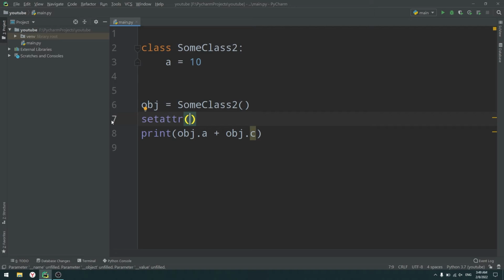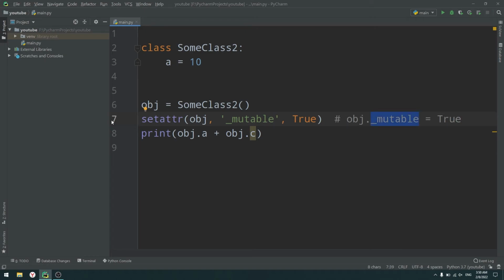However, let's imagine that some class, or some class 2 in our case, is an immutable object. What some people are trying to do is use setattr on the object, then use something like mutable and set it as true. You should never do that as well. Why? Because Python, once again, allows you to use setattr in order to change your variables. However, first of all, what you can do is use object._mutable = True. Second of all, the problem here is that you're using a